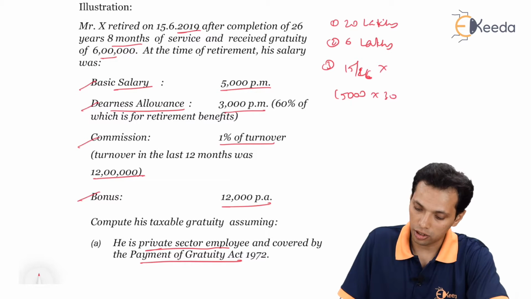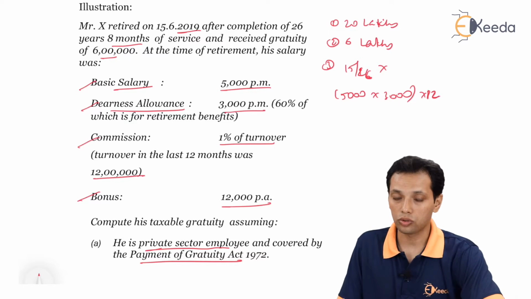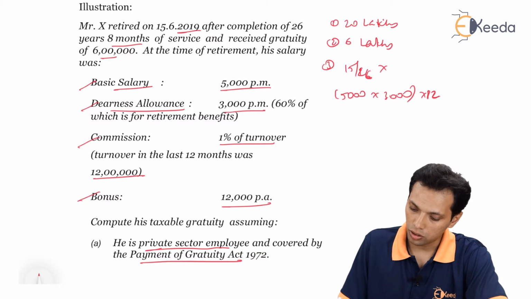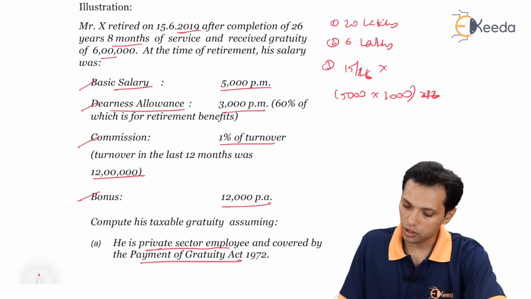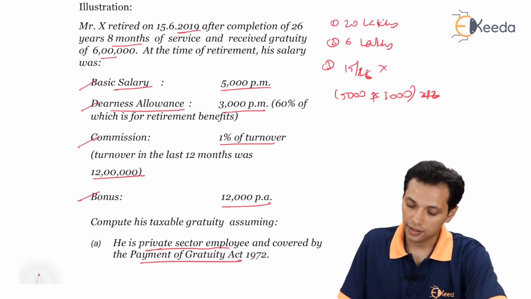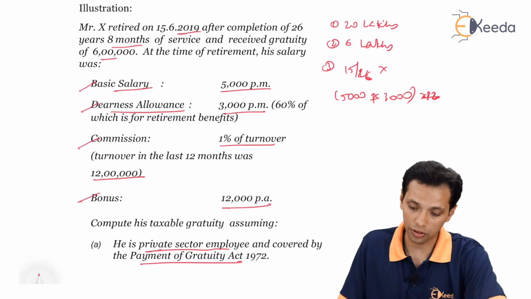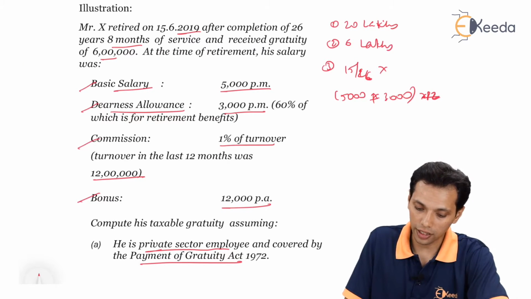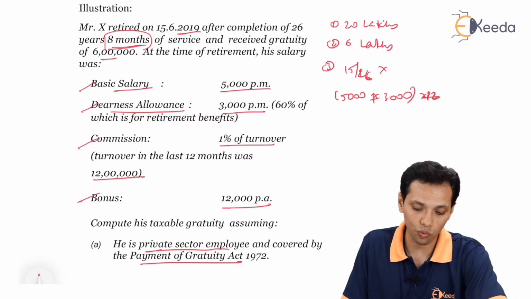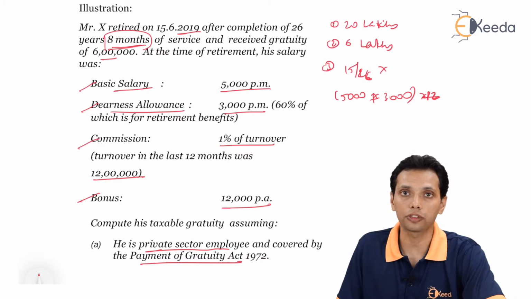So 5,000 basic salary, 3,000 is dearness allowance, 5,000 plus 3,000, then 15 by 26 last drawn salary into completed year of service. Completed year of service in this case, 8 months will be rounded off to 1 year, so 27 years will be completed year of service in this case.